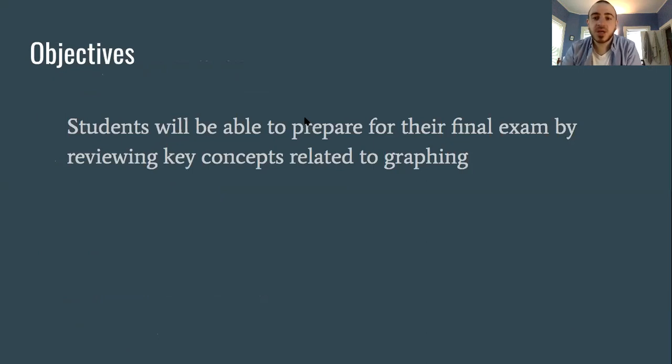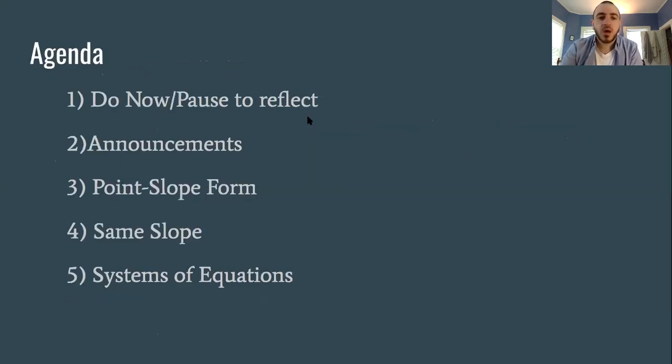The objectives here for today were that students will be able to prepare for their final exam. Today we're going to be reviewing key concepts related to graphing. I'll do some quick announcements, then we'll do some examples that you're going to see on the final, including point slope form, same slope, and then systems of equations.